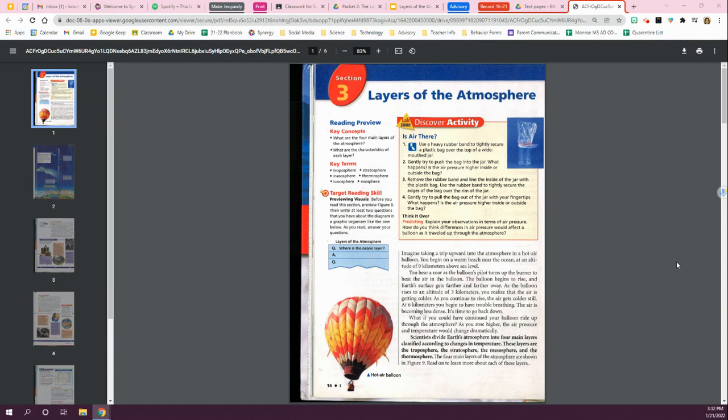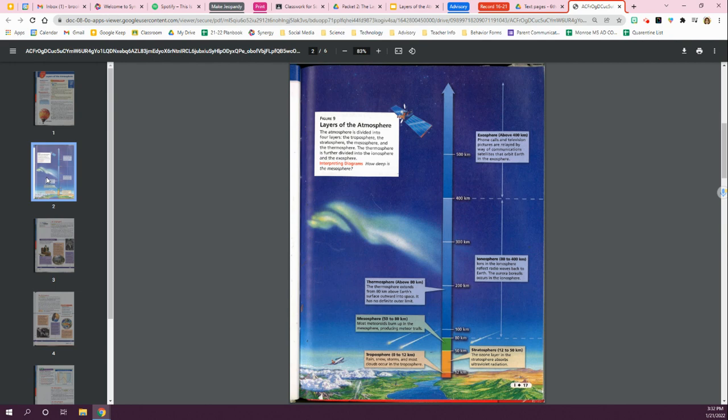Scientists divide Earth's atmosphere into four main layers, classified according to changes in temperature. These layers are the troposphere, the stratosphere, the mesosphere, and the thermosphere. The four main layers of the atmosphere are shown in Figure 9. Read on to learn more about each of these layers. This is Figure 9, so you're able to see the layers of the atmosphere here. You have the troposphere, the stratosphere, the mesosphere, and the thermosphere, which continues all the way up.